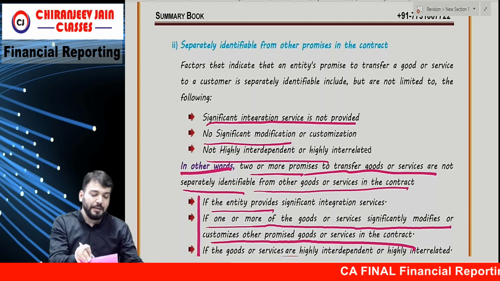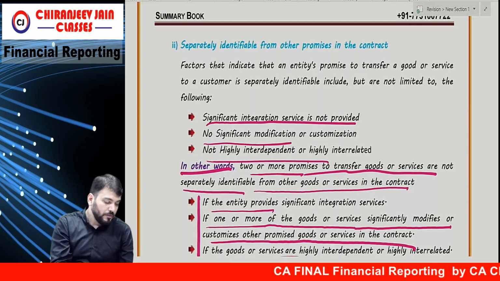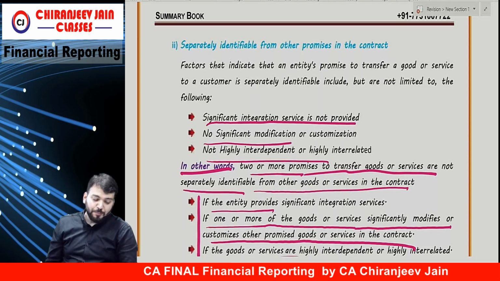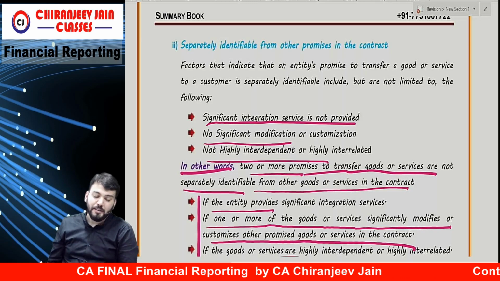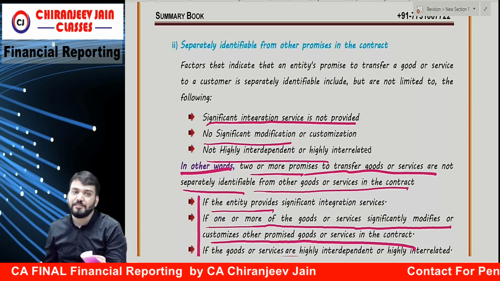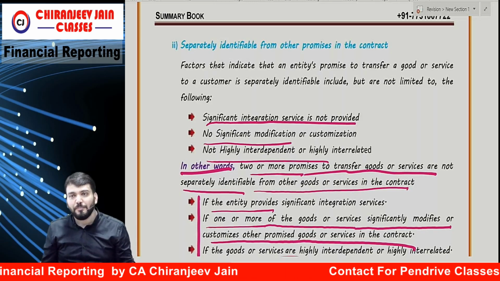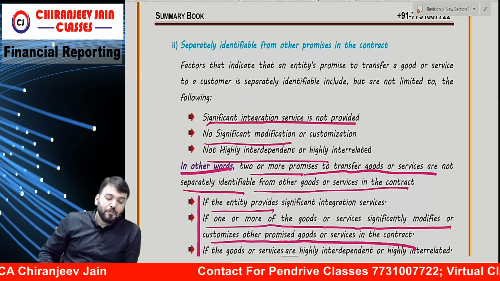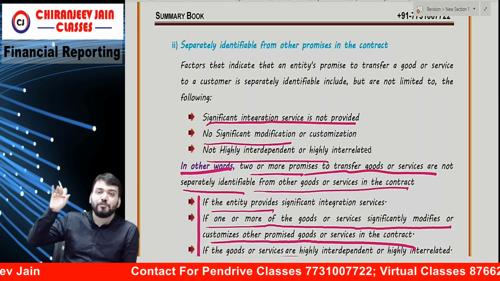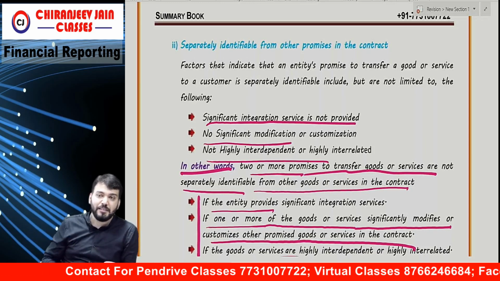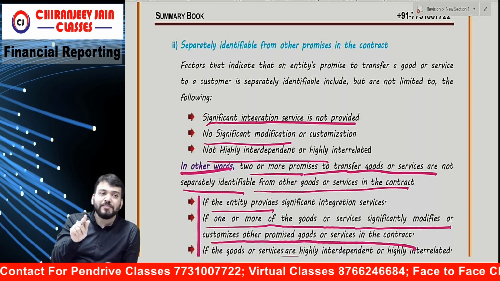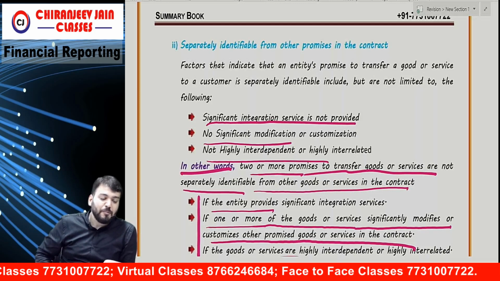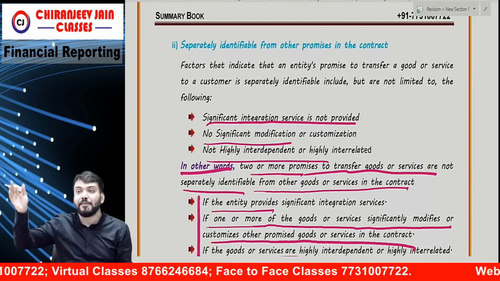So come to question number 88. An entity provides broadband services to its customer along with voice call services. Broadband, voice call, okay? The customer also buys a modem from the entity. There are three: voice call, broadband service, and modem. However, the customer can get a connection from another entity and a modem from another vendor.